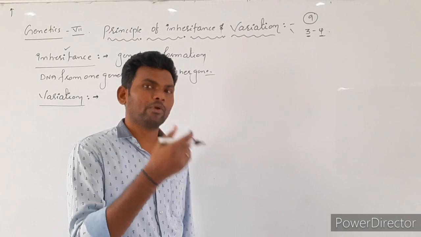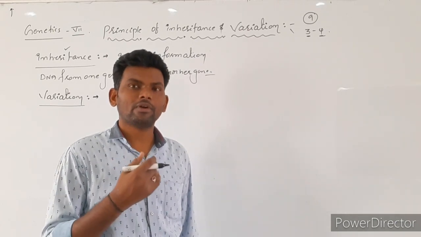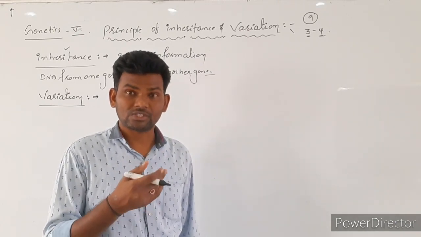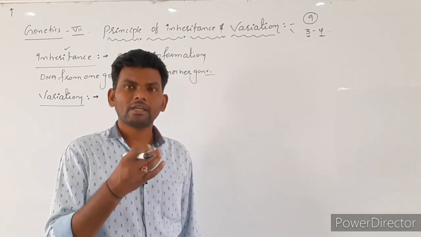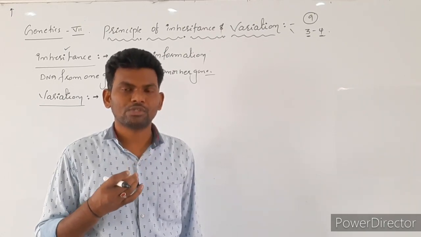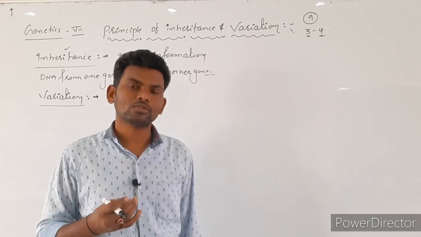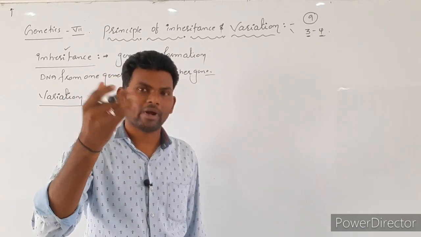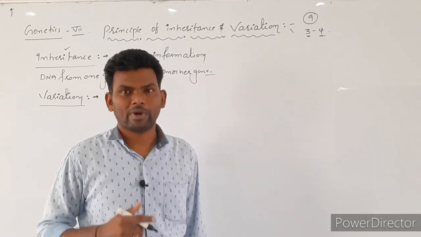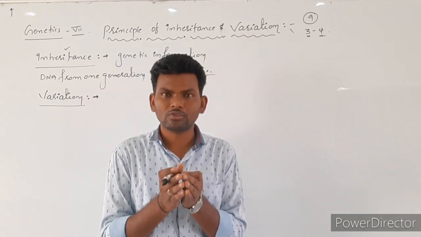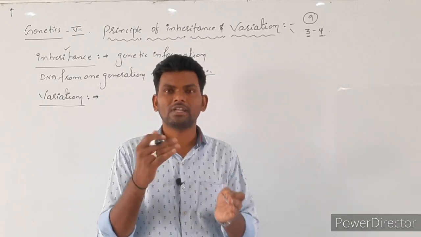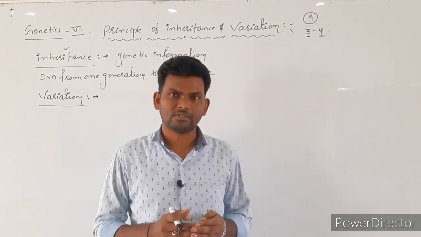Gametes are formed after meiotic division. And during the meiotic division, you know that crossing over takes place, recombination takes place. Genetic information is exchanged between two homologous chromosomes, between non-sister chromatids. So what happened? The DNA, or you can say the chromosomes, are rearranged. So that is going to lead to variations.